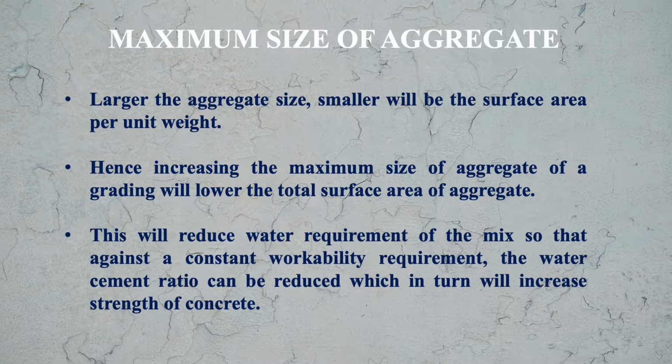This will reduce water requirement of the mix, so that against a constant workability requirement, the water cement ratio can be reduced, which in turn will increase the strength of concrete.